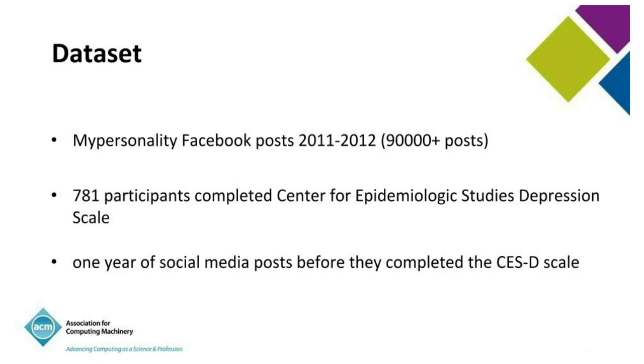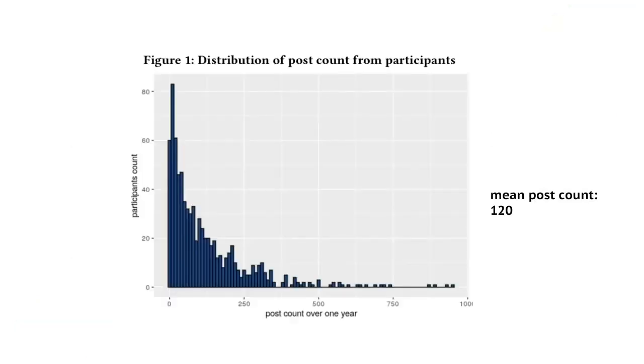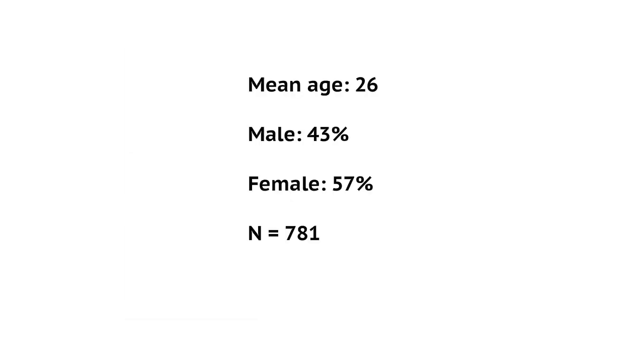Here we show our participants have written more than 90,000 Facebook posts 1 year before they finished the depressive symptom scale. On average, each of them posted 120 posts. This figure shows their post count for 1 year. On average, our participants are 26 years old. 43% of them were male and 57% of them were female.